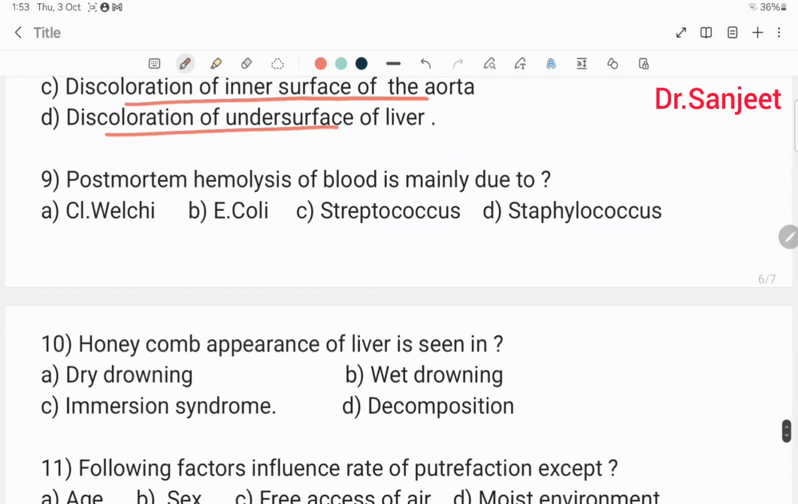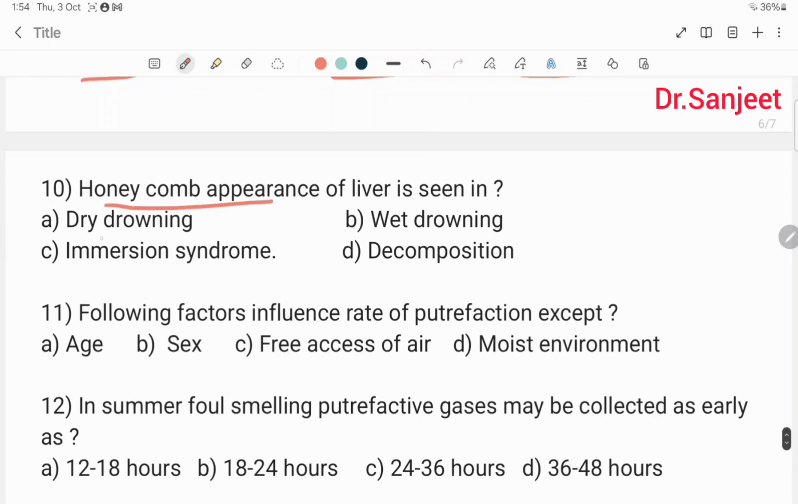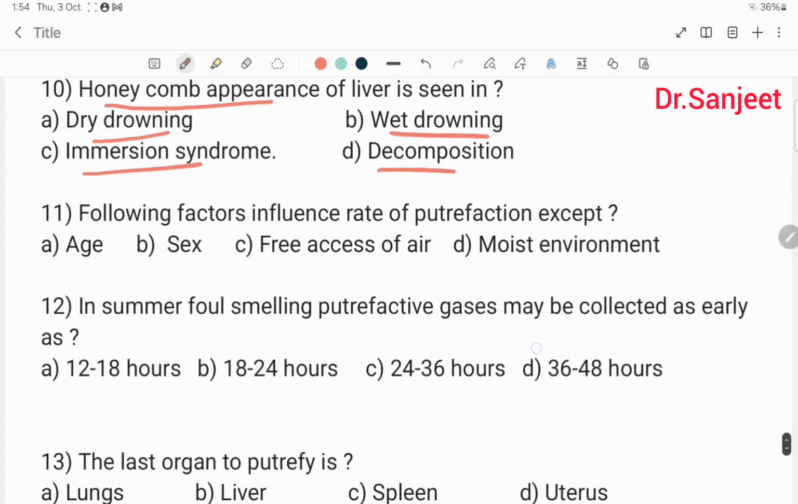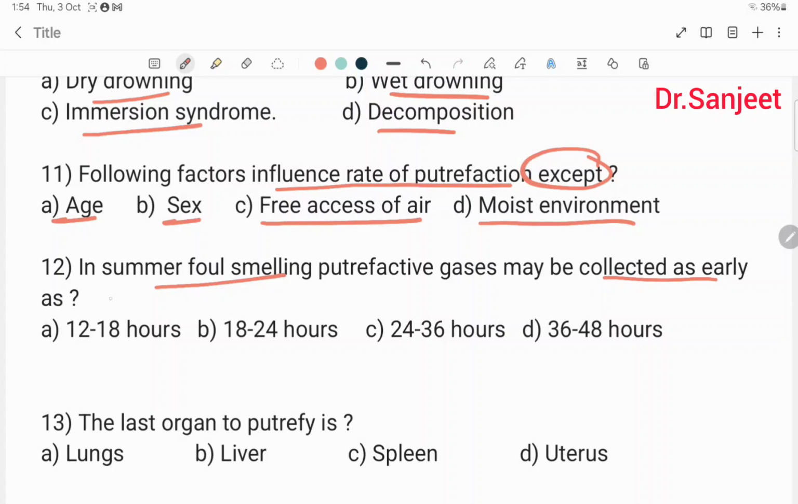The next, postmortem hemolysis of the blood is mainly due to: Clostridium welchii, E. coli, Streptococcus, Staphylococcus. Then honeycomb appearance of liver is seen in: dry drowning, wet drowning, immersion syndrome, decomposition. The next, the following factors influence rate of putrefaction except: age, sex, free access of air, moist environment. In summer, foul smelling putrefactive gases may be collected as early as: 12 to 18 hours, 18 to 24 hours, 24 to 36 hours, 36 to 48 hours.